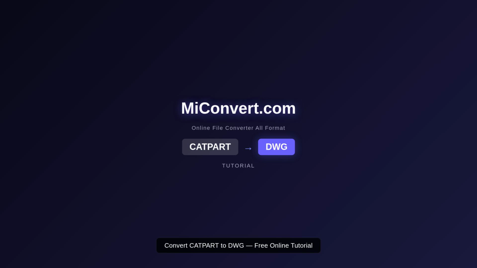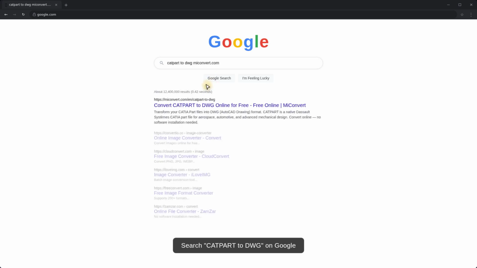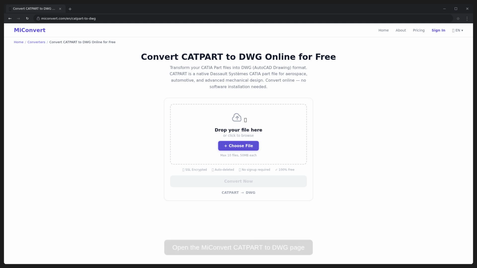In this tutorial, I will show you how to convert CATPART files to DWG format, completely free and online. Open your browser and search for CATPART to DWG MiConvert.com. Click on the first result to go straight to the converter. You are now on the CATPART to DWG converter page. The interface is clean and easy to use.